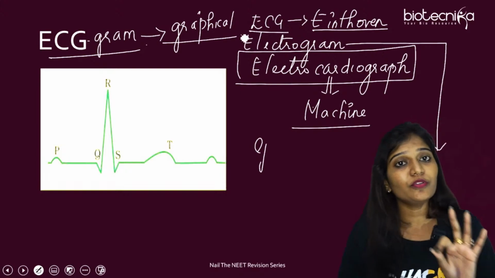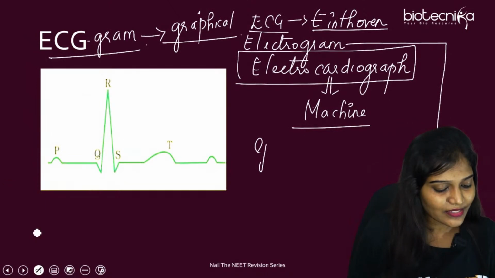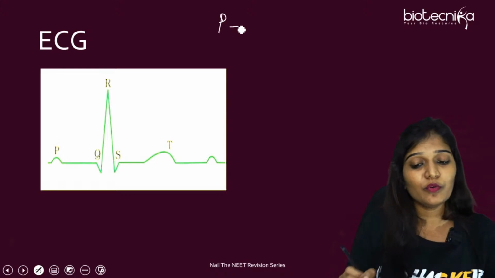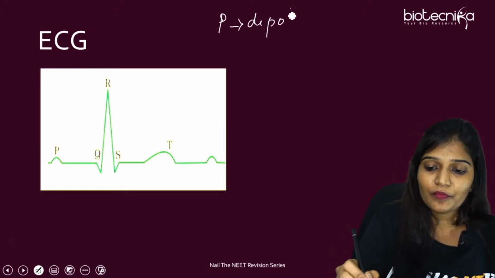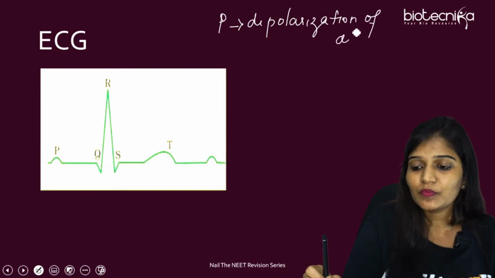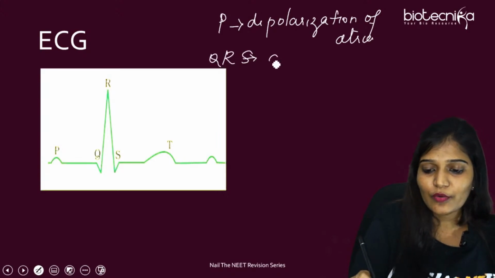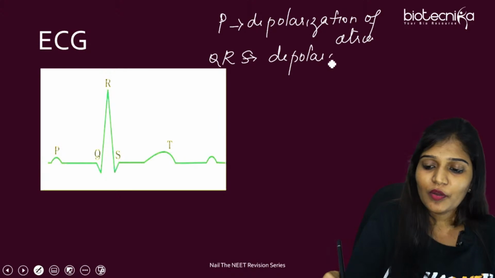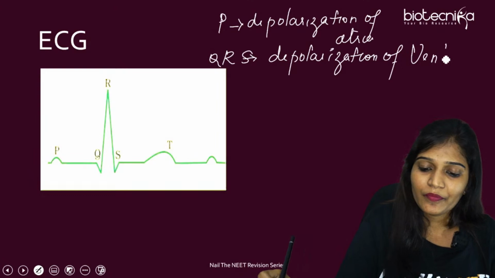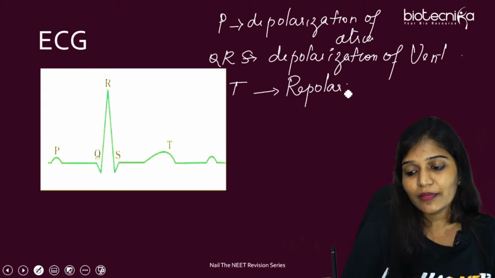So first we are going to talk about three important terminologies. Very important. Just understand this and then we'll end the session. First, P wave. In our book, they have given depolarization of atria. And QRS is going to be depolarization of ventricles. This is important for your examination, so I'm writing that. And the T is going to be repolarization of ventricles.